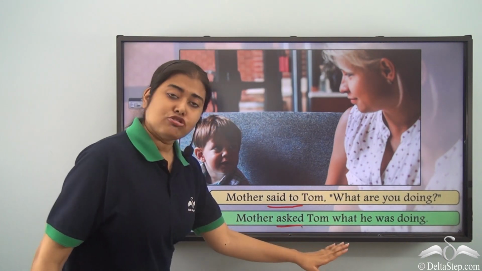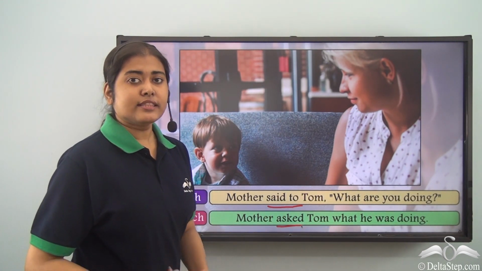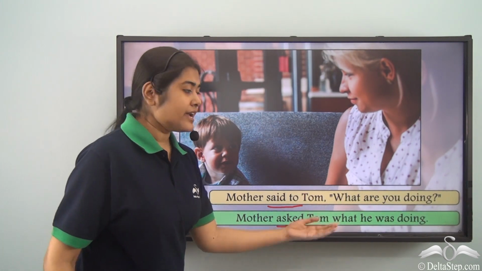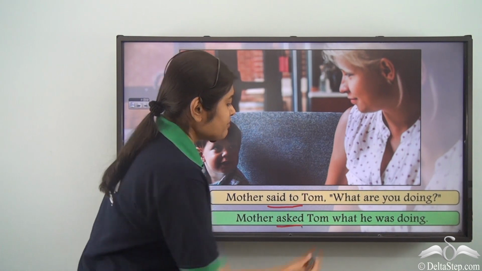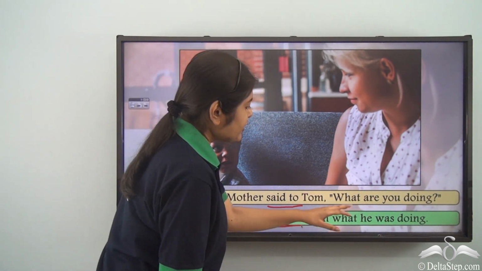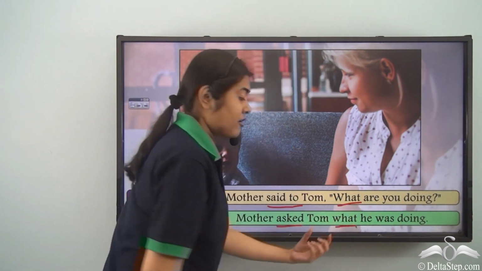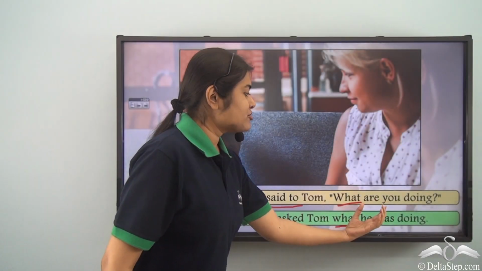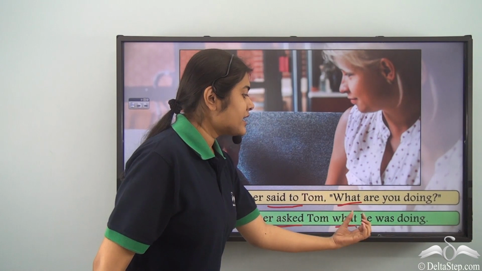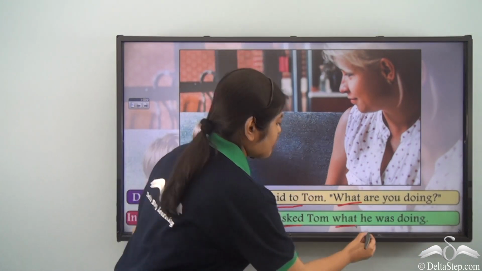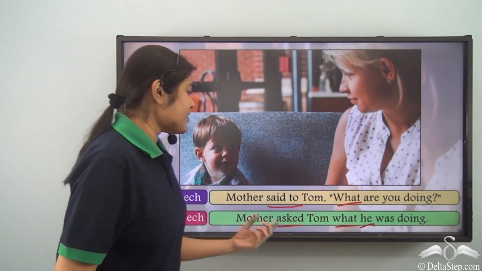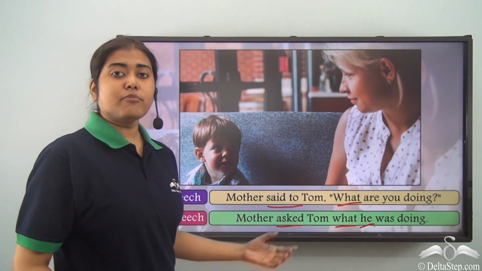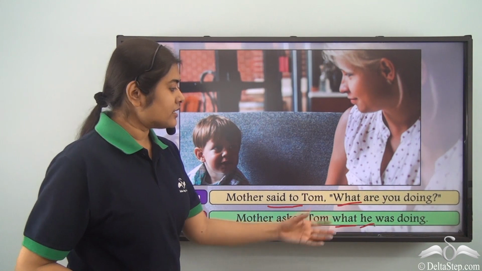Then, we do not need the conjunction that in this case. Why? Because here we have a question that is being changed. So immediately after Tom, we write the question word what. After that, you see, we have are you doing? So that becomes he was doing. So the subject comes at the beginning. Now you here refers to Tom. So Tom is a masculine gender.